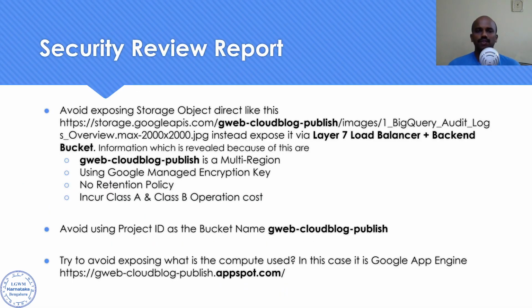Alright, in the given 15 minutes, this is the security review report which I was able to generate. First and foremost, avoid exposing objects like this, just mentioning storage.googleapis.com. This is something beginning stage people do, but having a website like this is not a good choice, especially from Google's side. Instead, they could have used a layer 7 load balancer with a backend bucket.